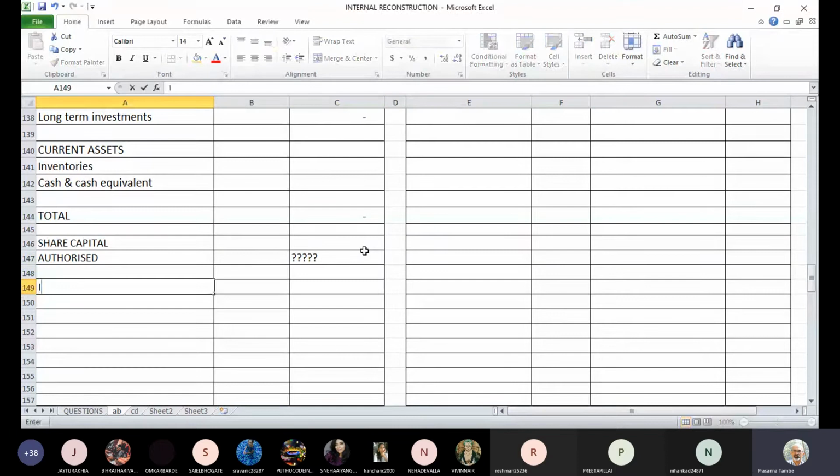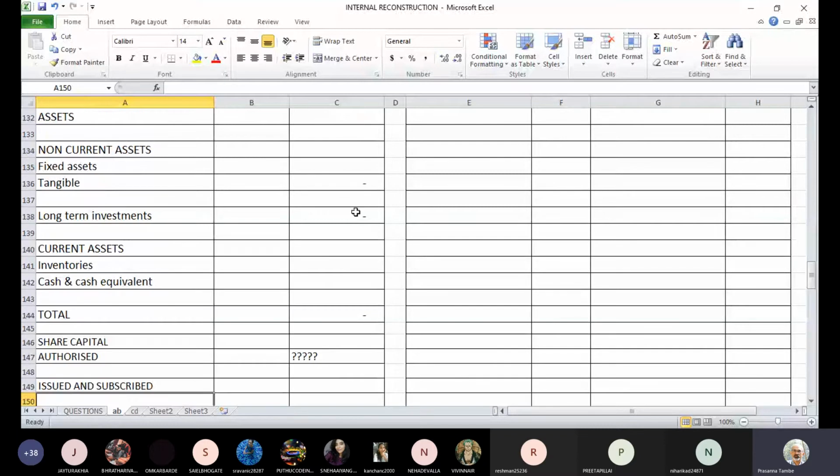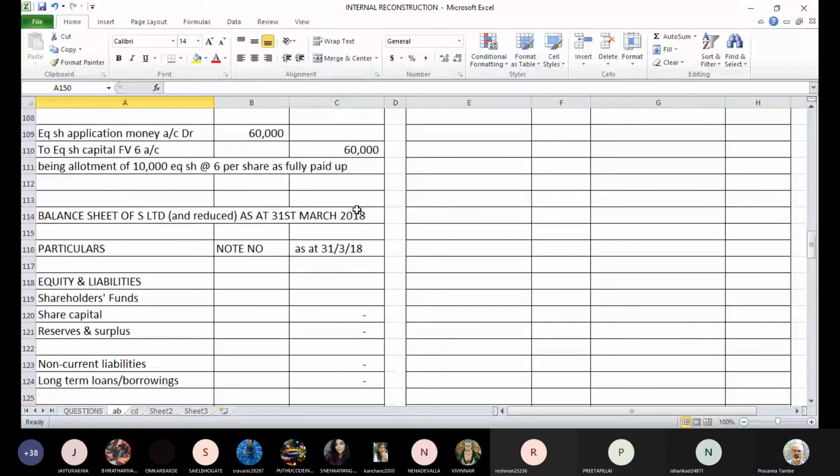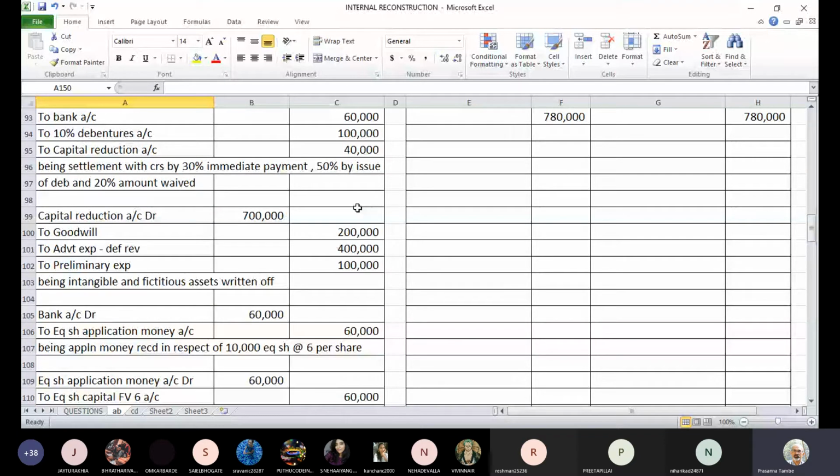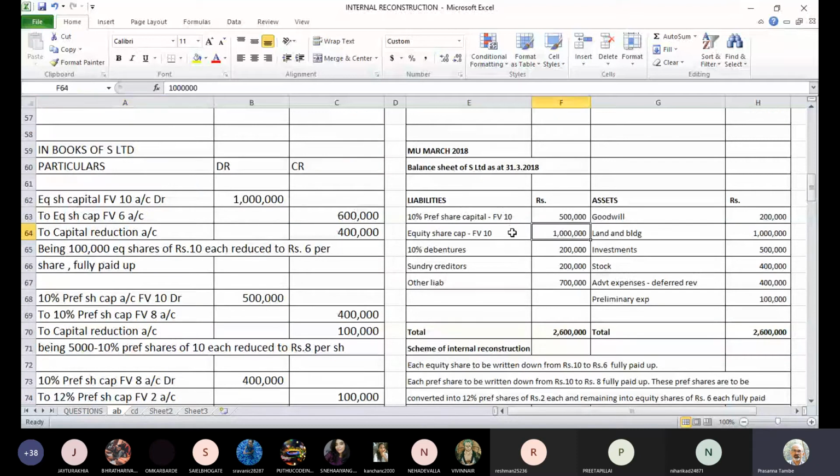Now issued and subscribed, we have equity shares and we have preference shares. So we have to find out what is the number of equity shares and what is the number of preference shares and what is the corresponding paid up value. If you see the original share capital is 10 lakhs, face value was 10.